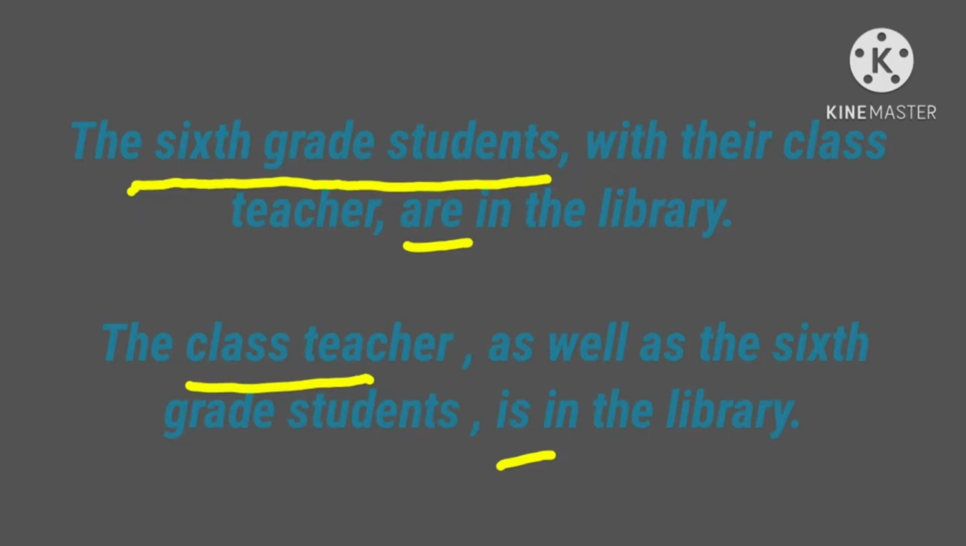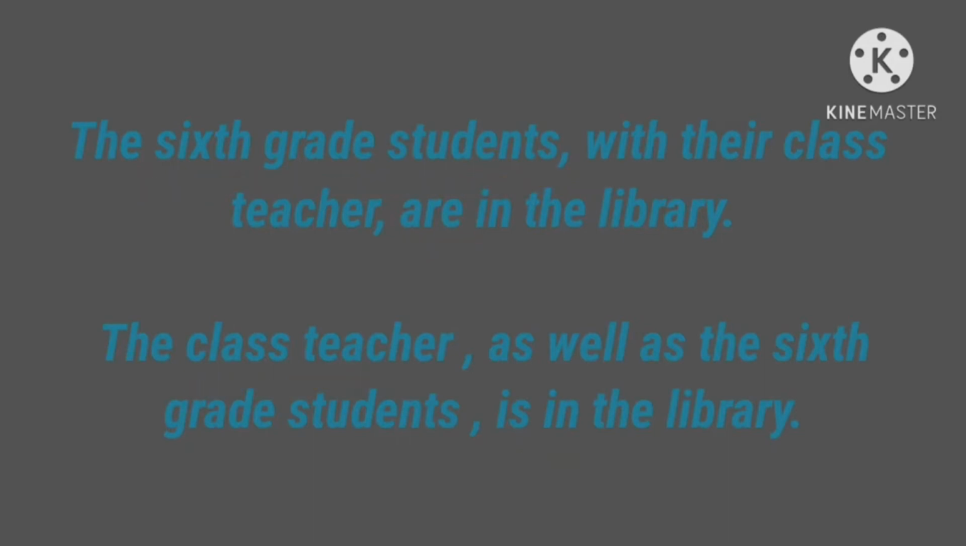Next example: the class teacher as well as the 6th grade students is in the library. Here also two subjects are given: the class teacher, first subject, and the 6th grade students, second subject. The first subject is singular, so we use the singular verb is here.